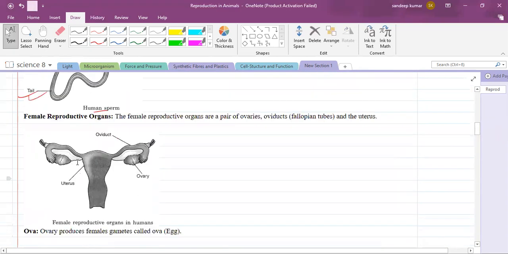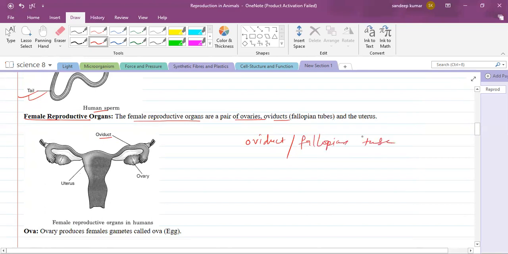When we talk about the female reproductive organs, they are a pair of ovaries; here you can see one pair of ovaries. Then the oviduct, which is also called the fallopian tube, and the uterus. The uterus is also called the mother's womb.